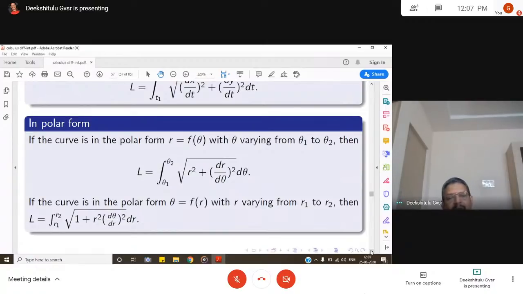What is r? r is equal to square root of x square plus y square. And theta is the angle that the line joining the point makes with the horizontal. This is the x-axis, this is the y-axis, and this is the point. If you join the point like this, the length of this line is r, square root of x square plus y square, and this line makes an angle theta. From the right angle triangle, we get x is equal to r cos theta, y is equal to r sin theta.